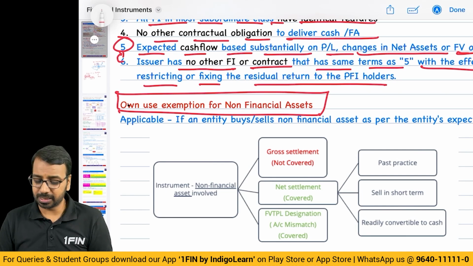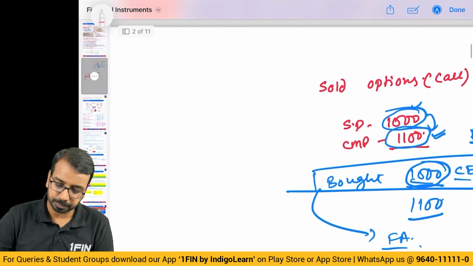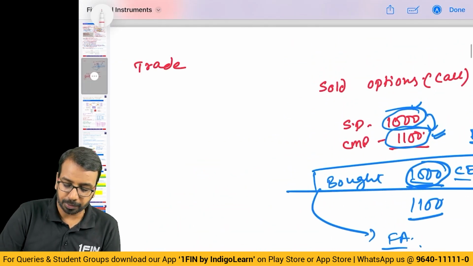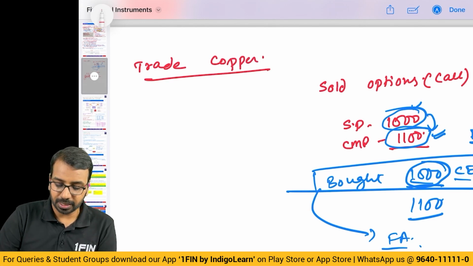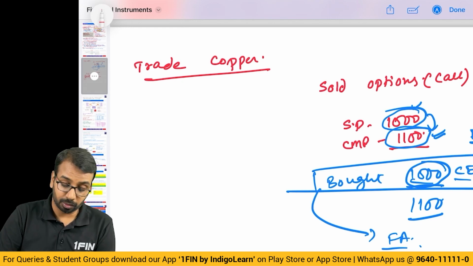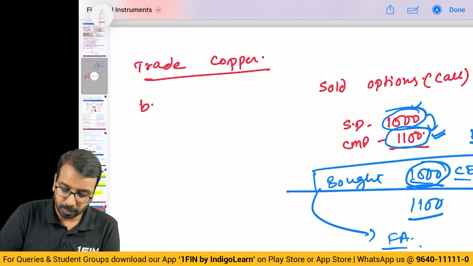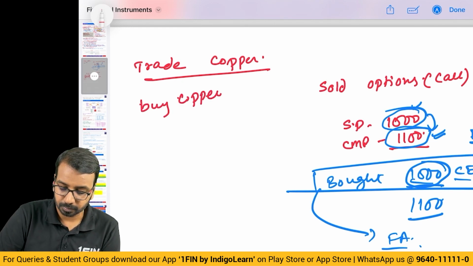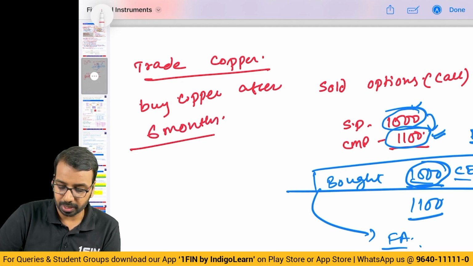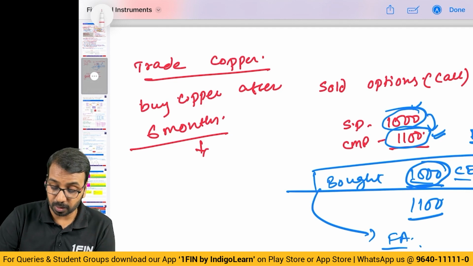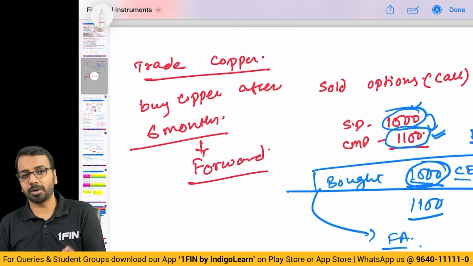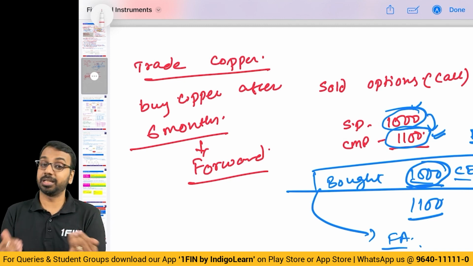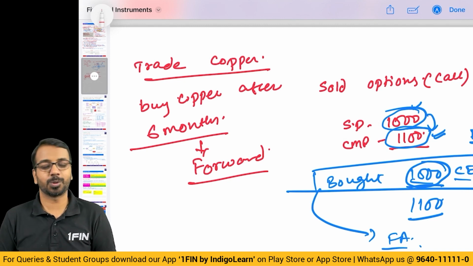Then we have another small concept of own use exemption for non-financial asset. Now what is this own use exemption? Again, an example would be better. Let us say I trade in copper. And what I have done is I buy copper, I sell copper and all of that. I have entered into a contract to buy copper after 6 months. Now this becomes in essence the nature of a forward contract. And if it's a forward contract, it would be a derivative. And if it's a derivative, it would be covered by financial instrument Ind AS 109.